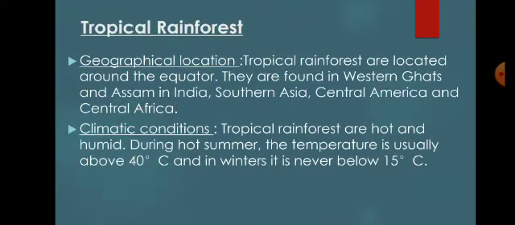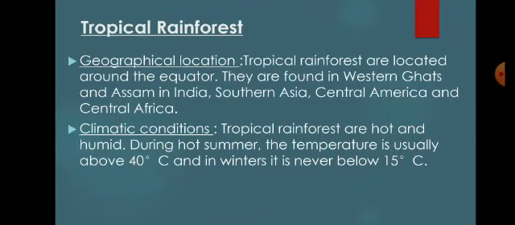So let us discuss the adaptations in animals living in tropical rainforest. But before this, we should know about the geographical location and climatic conditions of tropical rainforest. If we look at the geographical locations, the tropical rainforests are located around the equator. So they are found in Western Ghats and Assam in India, Southern Asia, Central America and Central Africa. The climatic conditions of tropical rainforest are hot and humid.